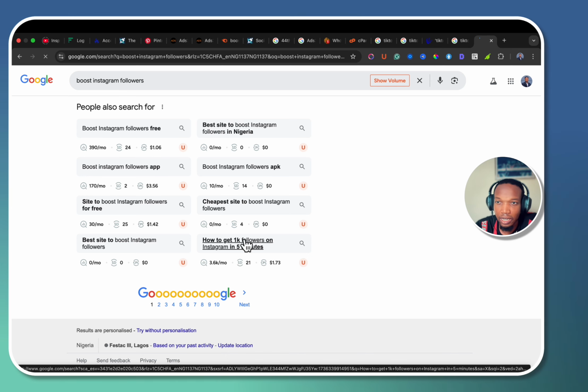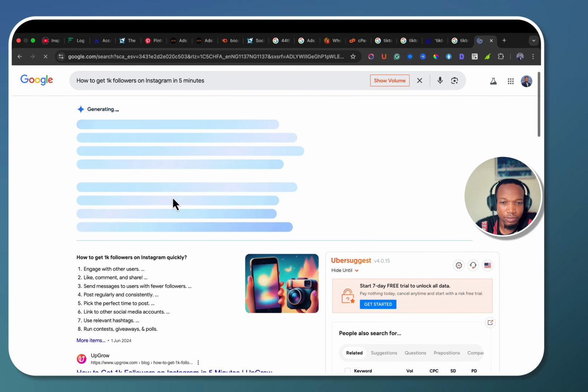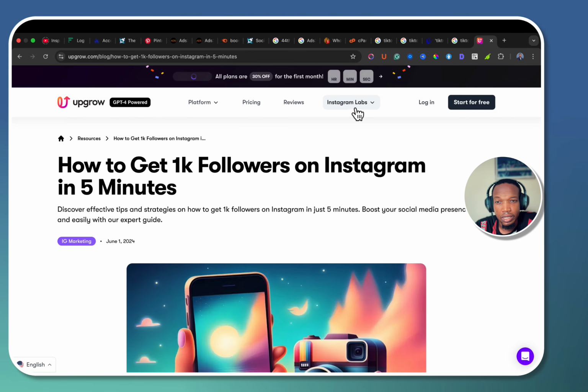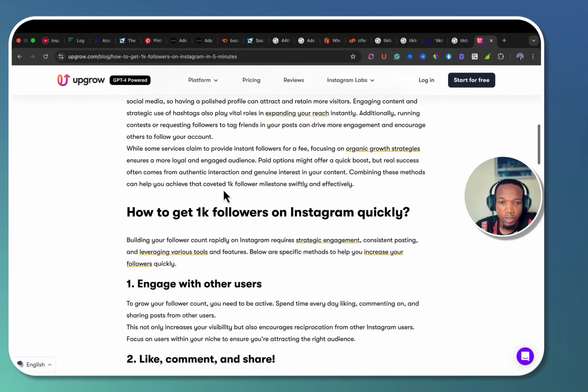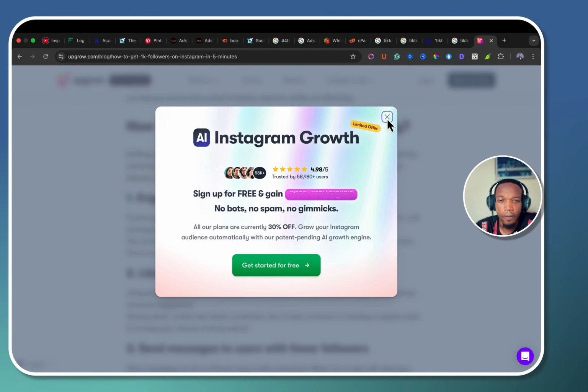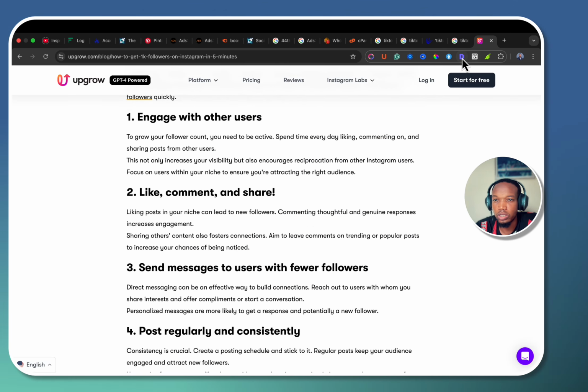And if I click this now, let me see. So let me see what AI is generating for us. And this is from basically the same SMM panel, basically that kind of system. Let me see. Okay, no, this is not it. This is like a proper blog, right? So you see how to get Instagram, how to get 1K. Okay, let me see what they're doing on the tab. Let me see their headline. So I only want to use Detailed SEO for that.